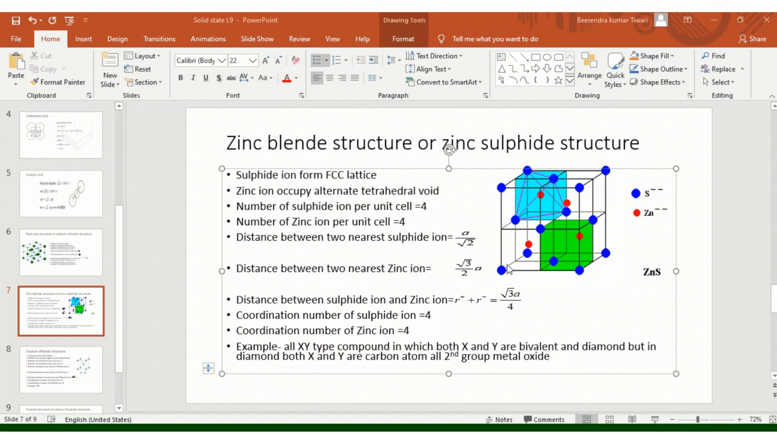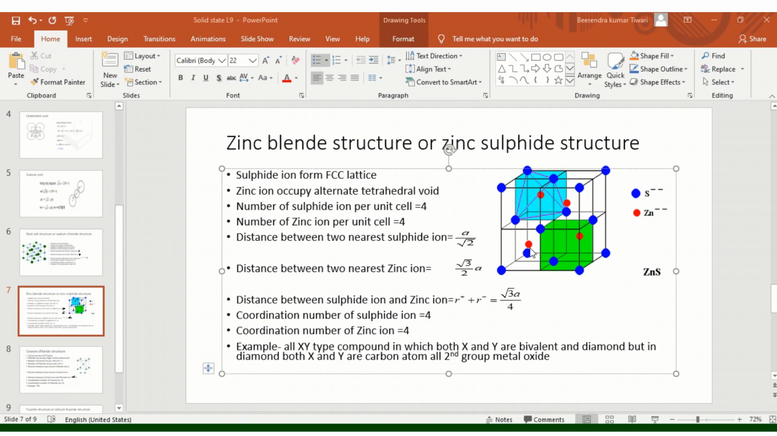And now from √3a/4 distance, one tetrahedral void. From here √3a/4, one more tetrahedral void is there. So the distance between two tetrahedral voids will be √3a/2. And the distance between sulfide ion and zinc ion, so it is very clear in tetrahedral void, that's why it is √3a/4.